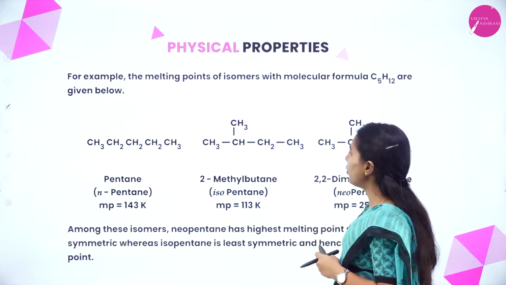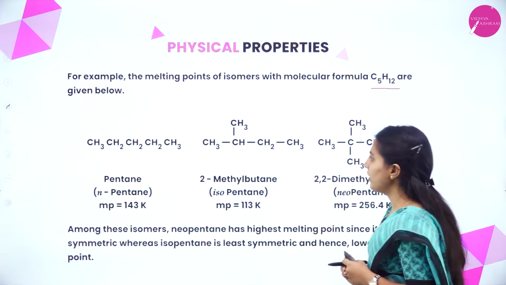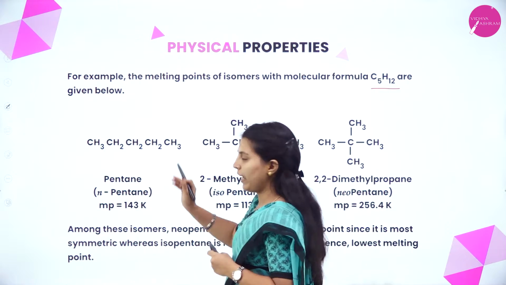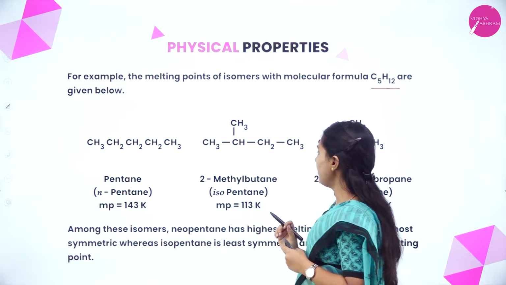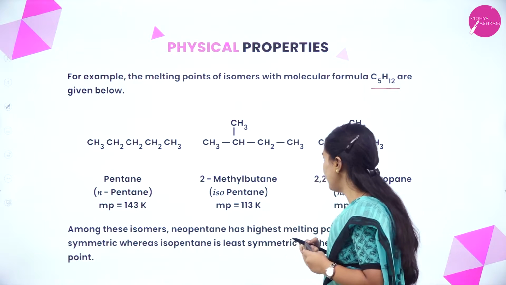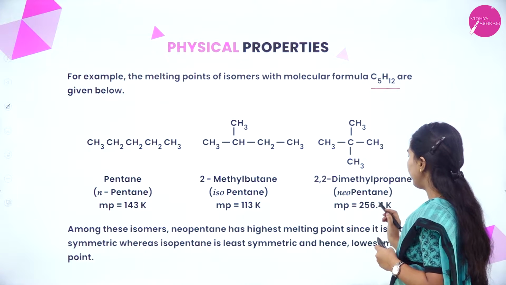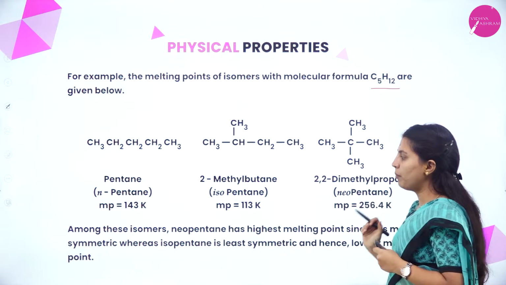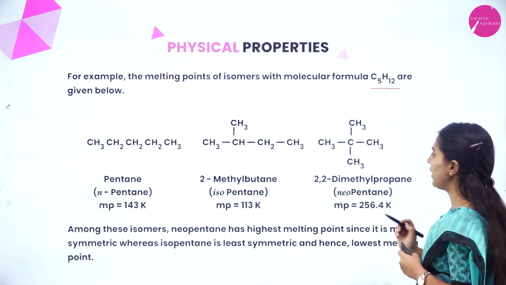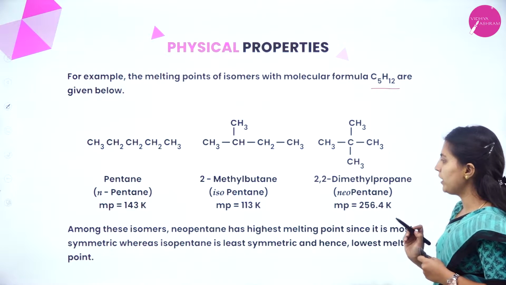For example, the melting points of isomers with molecular formula C5H12, that is pentane, are given below. See here, n-pentane melting point is 143 K. A straight carbon chain is there. This is isopentane, a little bit branched, and its melting point here is 113 K. And this is 2,2-dimethylpropane, this is neopentane, 256.4 Kelvin. Among these isomers, neopentane has the highest melting point since it is the most symmetric, whereas isopentane is the least symmetric and hence has the lowest melting point.